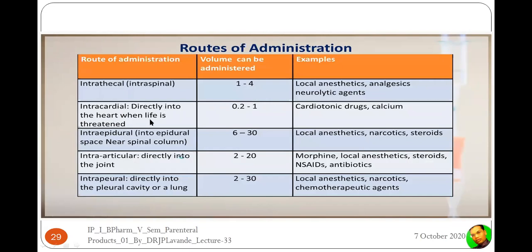Intracardial, directly into the heart when life is threatened. In that case only this is used. 0.2 to 1 ml is the advisable volume. The cardiotonic drugs and calcium are given by the intracardial route.